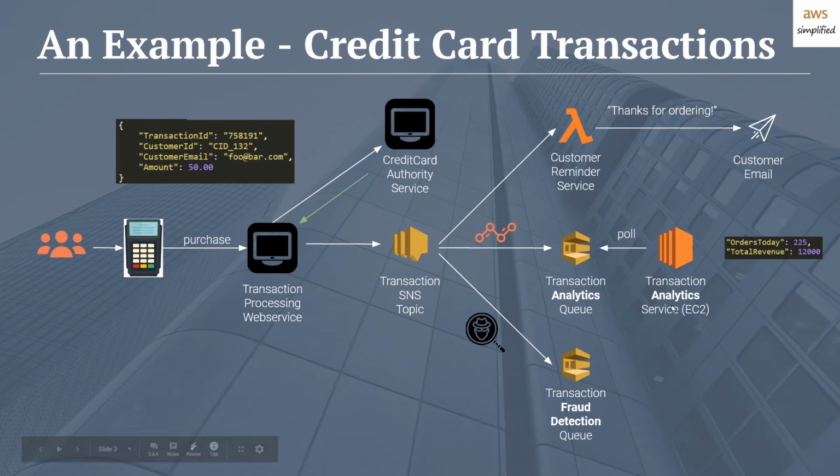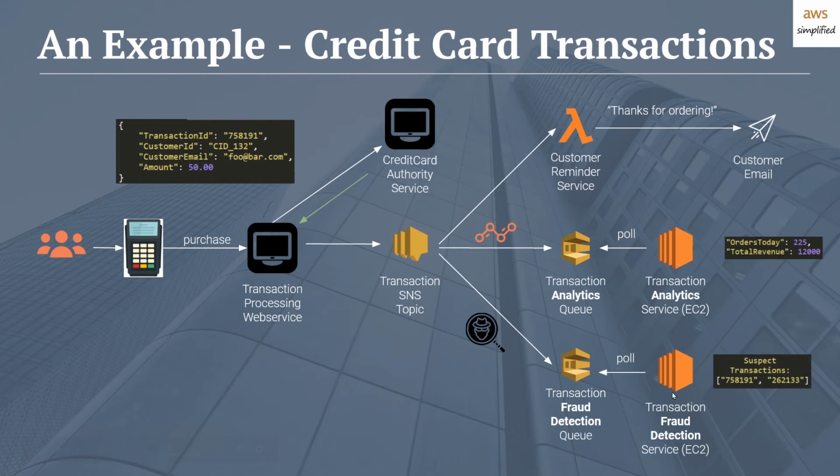So similar to what we had above here, maybe we have some fraud detection service that's also based on EC2. And similar, again, we're going to poll the queue to figure out when events occur. And once we process the message, we delete that message from the queue, so no other pollers can receive it. And at the end of the day, what this system may try to do is determine, based on events and based on its own internal processes, which transactions are suspicious, which we should not deliver immediately, and maybe have someone go and look into and make sure that this isn't a fraudulent case.